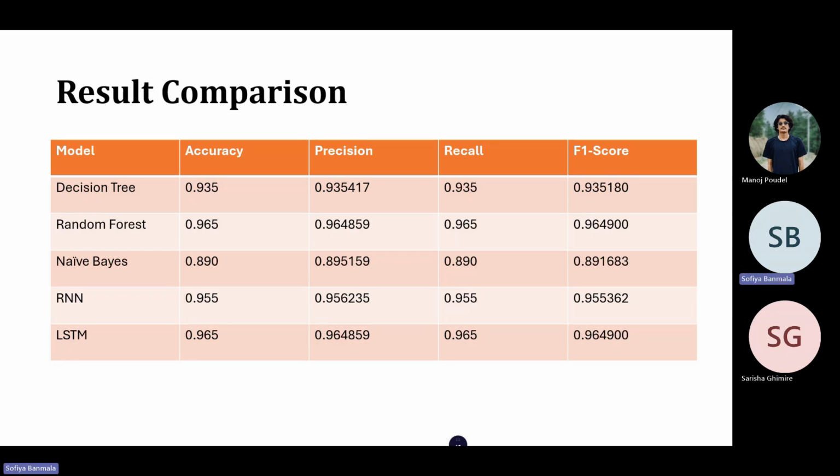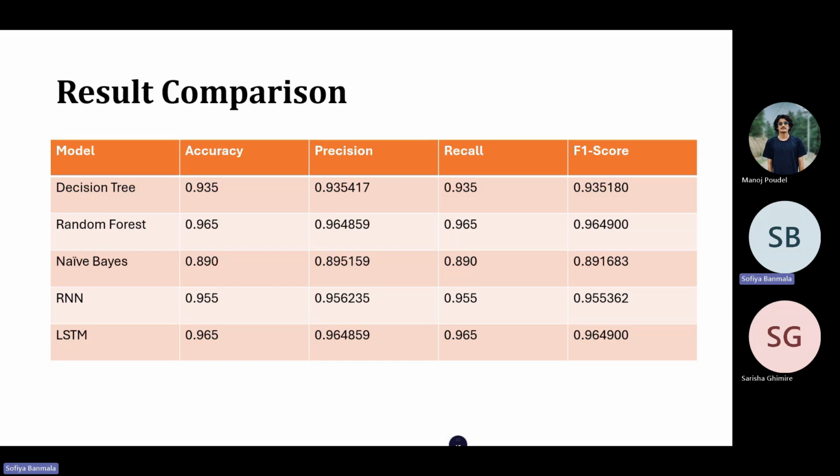The LSTM model, similar to the random forest, also achieved an accuracy of 96.5% and an F1 score of 0.9649. LSTMs are particularly powerful in capturing long-term dependencies, and while our dataset isn't inherently sequential, the LSTM still managed to capture enough patterns to match the performance of the random forest.